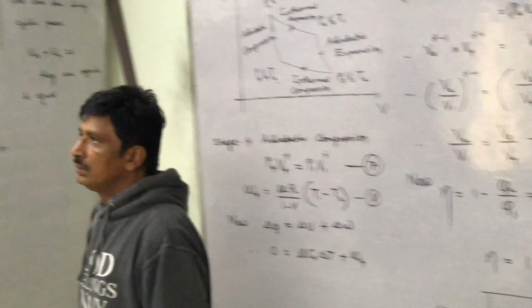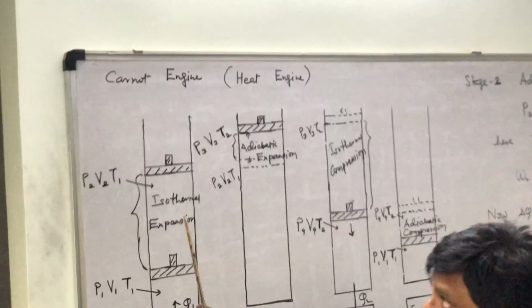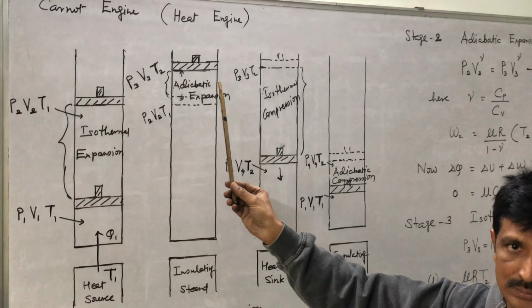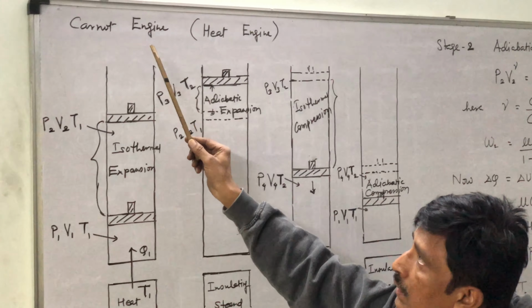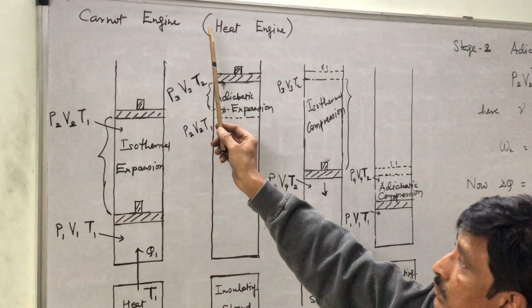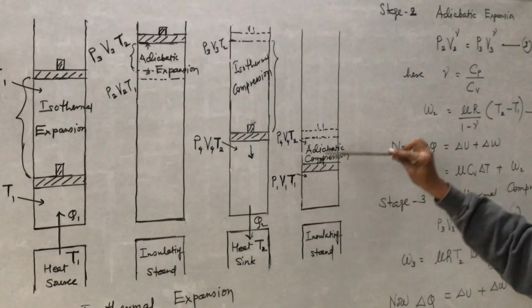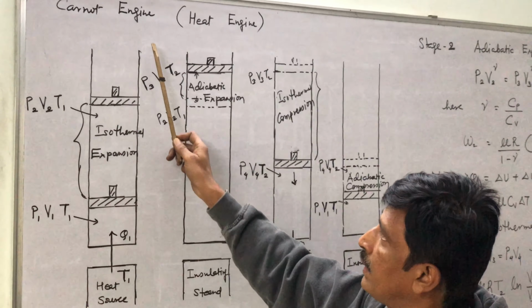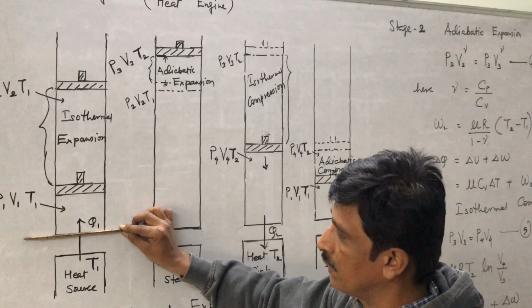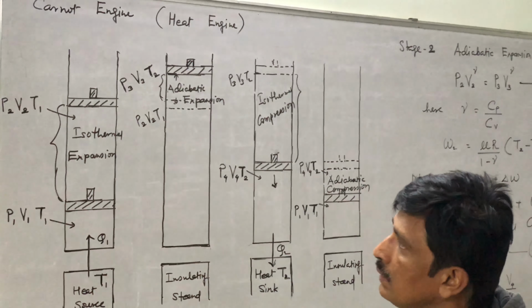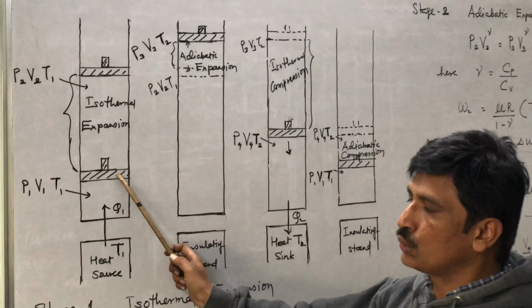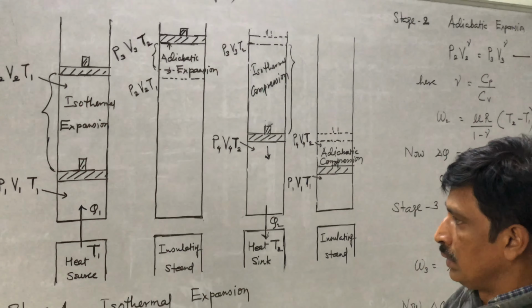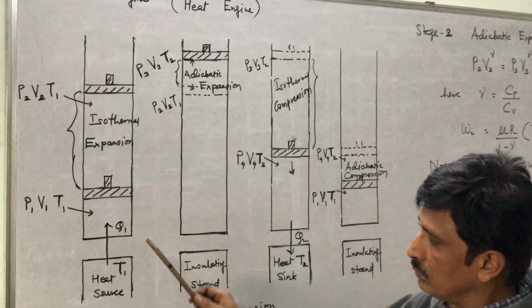Now this is ideal engine. Carnot engine, heat engine. Carnot Sadi, a French engineer, imagined ideal heat engine. For this, the cylinder is 100% insulator. Bottom is good conductor. The rest are thermal insulator. Piston also, but piston can slide without friction. This is heat source T1.